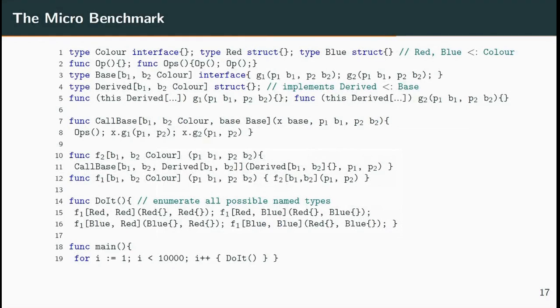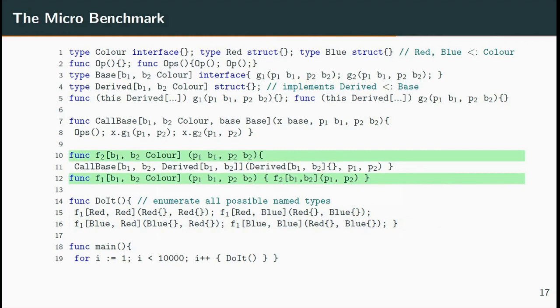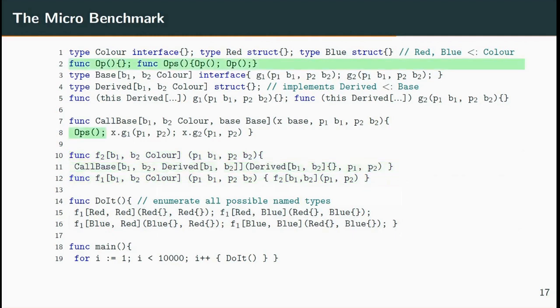It enumerates all possible combinations of type arguments for f1. Function f1 takes 2 parameters and uses them to call f2, which in turn calls callbase. In callbase, ops represents 2 non-generic operations.